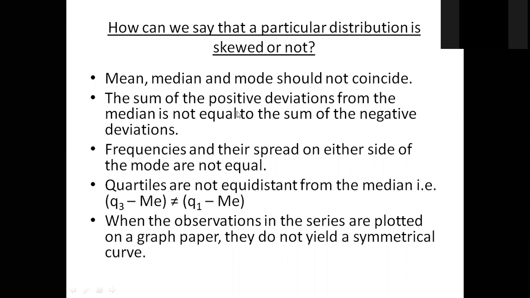So if we find the sum of the positive deviation of the values from the median, and again the sum of the negative deviation of the values from the median, they should not be the same. Like we find the sum of xi minus x tilde, the deviation from the median. When xi lies on the left side of the median and xi lies on the right side of the median, both should not be the same for the calculation of the skewness.